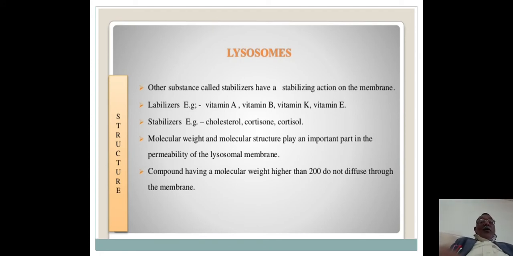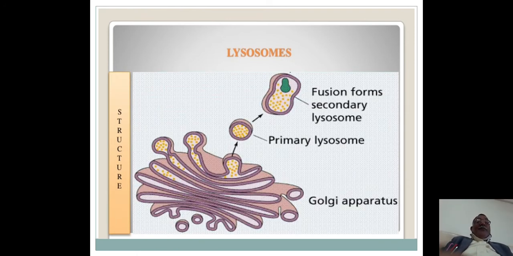Third point is that molecular weight and molecular structure play an important part in the permeability of the lysosomal membrane. Compounds having a molecular weight higher than 200 do not diffuse through the membrane.